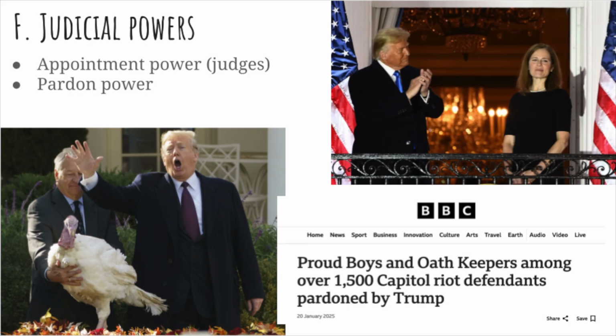The president also has judicial powers. We've already talked about the importance of appointing judges, and of course, those judges would have to be approved by the Senate.